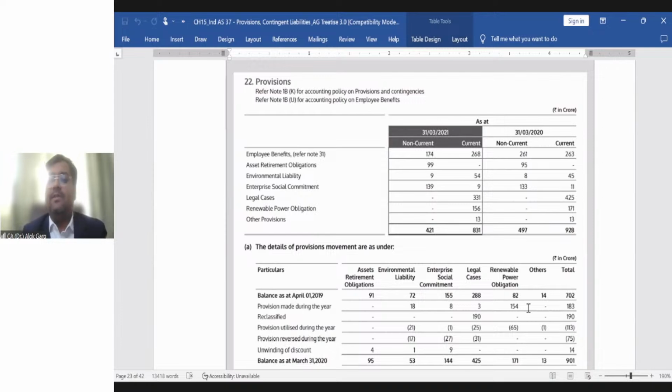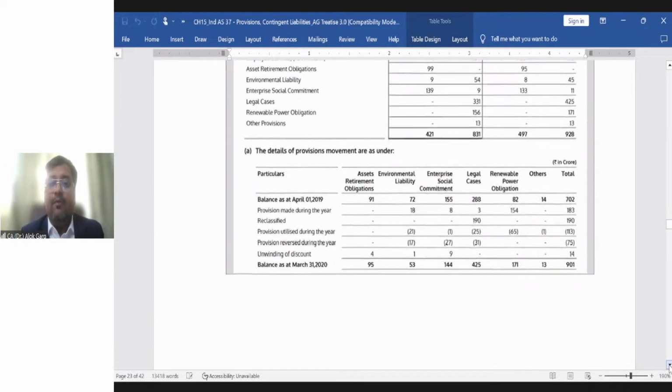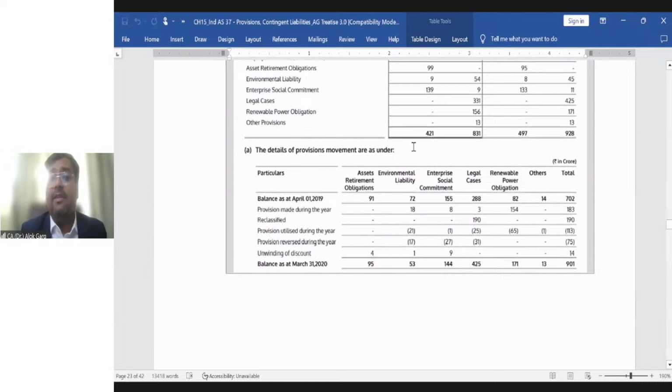The other small provisions. So you can see that these are the amounts which the company has taken in the balance sheet and what disclosure the company has given. The detail of provision movement is under. The company has given the provisions movement for all these provisions, not for Ind AS 19 provisions, for Ind AS 37 provisions. What was the opening balance? What is the provision made during the year?